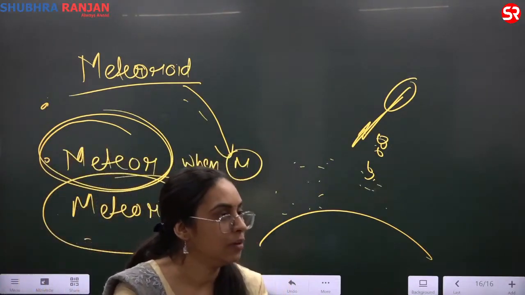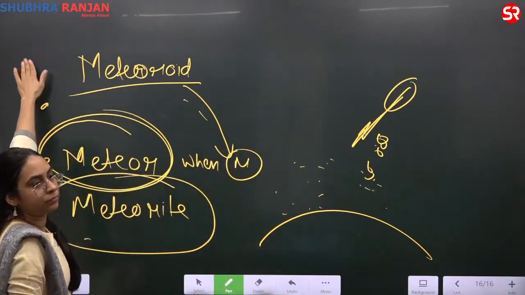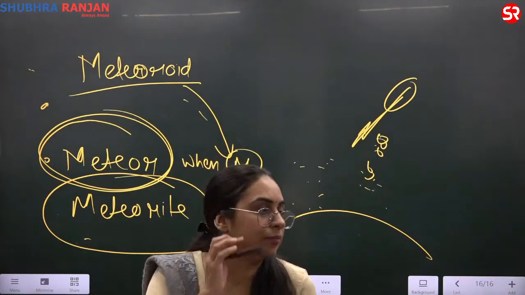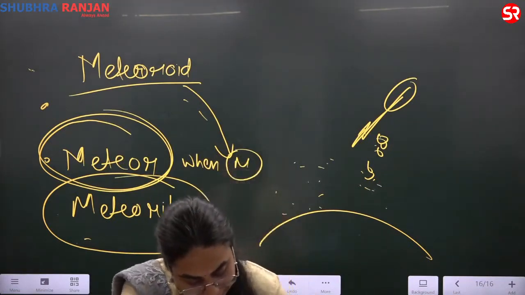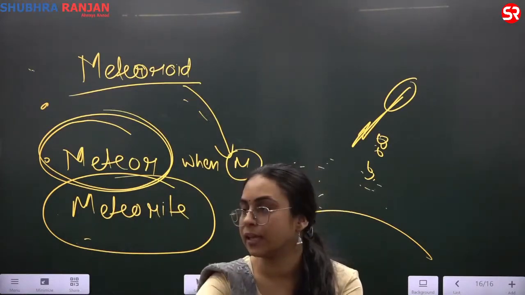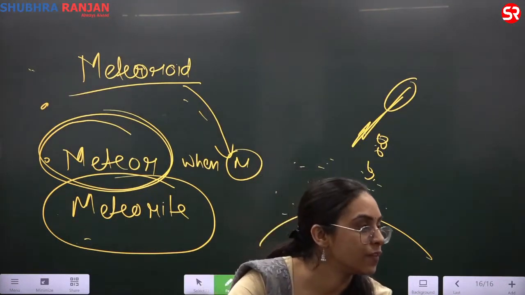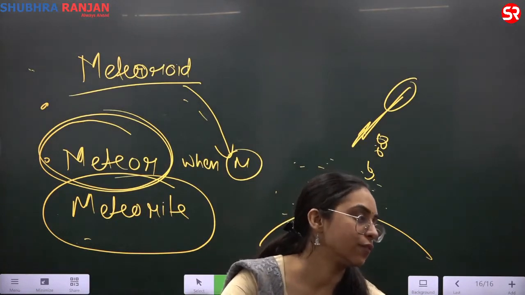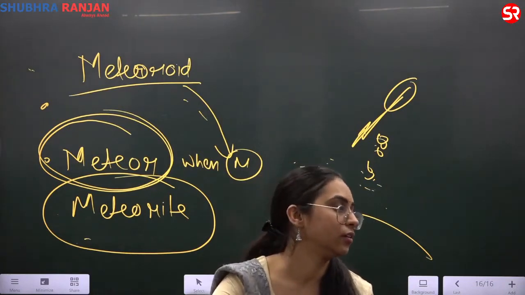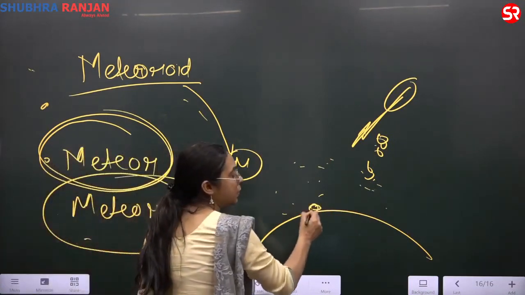When a meteoroid does not burn completely in the atmosphere and hits the Earth's surface, then it is called a meteorite.